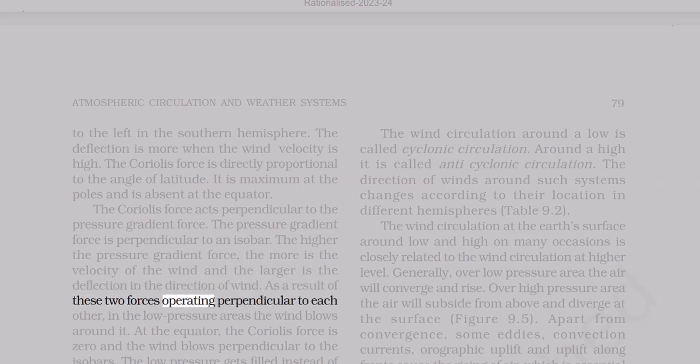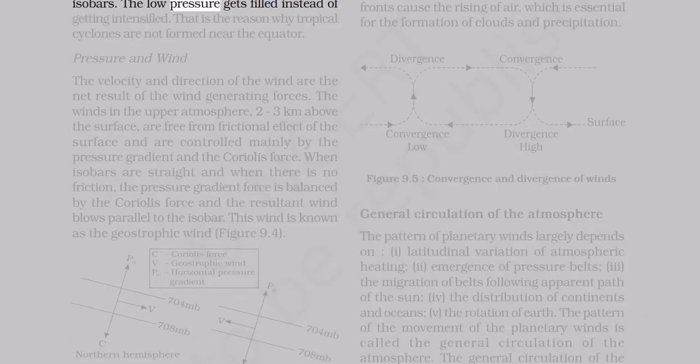As a result of these two forces operating perpendicular to each other, in the low pressure areas the wind blows around it. At the equator, the Coriolis force is zero and the wind blows perpendicular to the isobars. The low pressure gets filled instead of getting intensified. That is the reason why tropical cyclones are not formed near the equator.